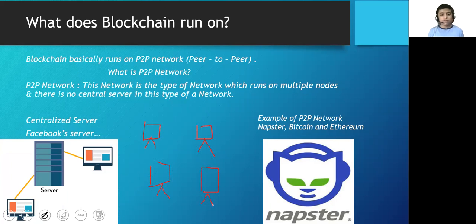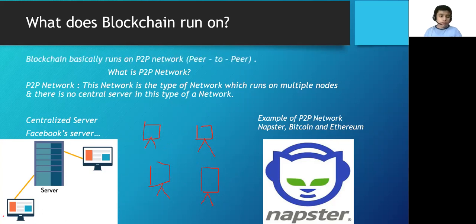So after we have got the four servers, for example, if server A has got the audio file that you want, and server B has also got it, but server C wants it. What server C can do is download half of the audio file from server A and half of the audio file from server B. And then after it has downloaded it, it can again upload it so that server D can download. Okay, that's how Napster works.